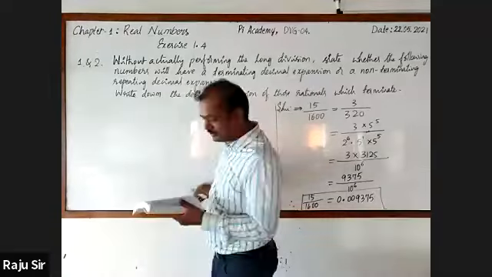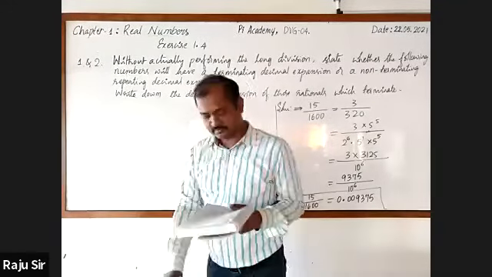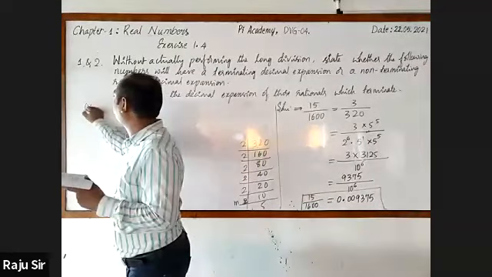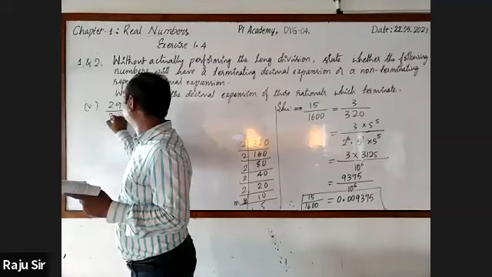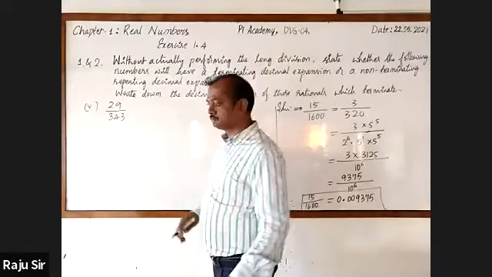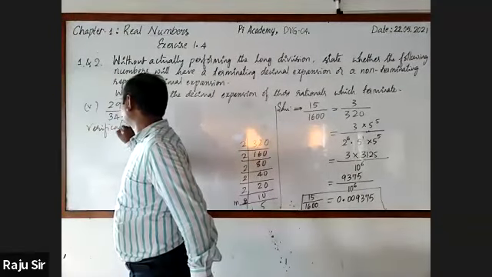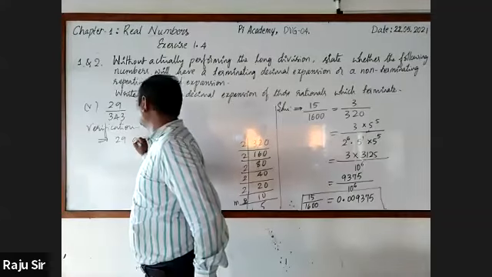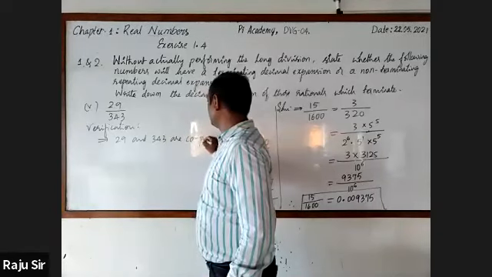Still many are there. Let's move a little bit fast. Fifth: 29 by 343. Are they co-primes? Yes, sir. Correct. 29 and 343 are co-primes.